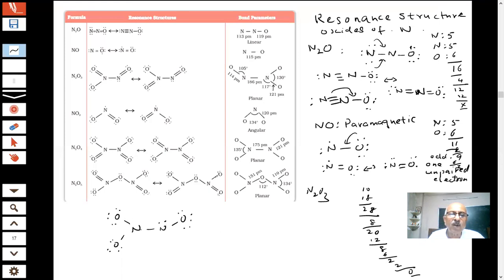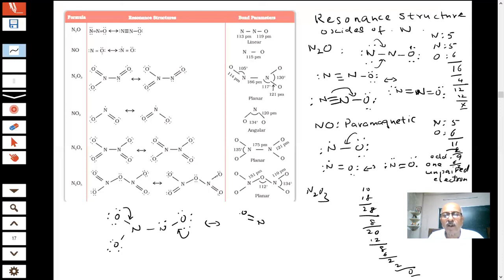Then what will I do? How many does this nitrogen have? 2, 4, 6. Therefore, I have to share 1. Then it will become 8. How much is this nitrogen, students? 2, 4, 6. I have to share. Yes or no? Okay. Then what does it become?